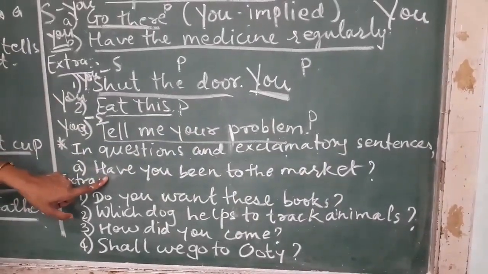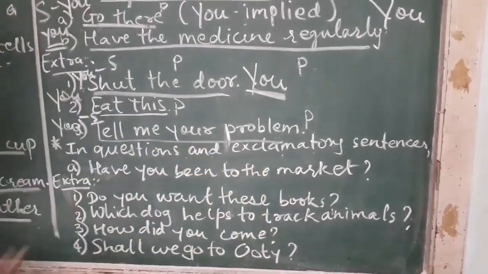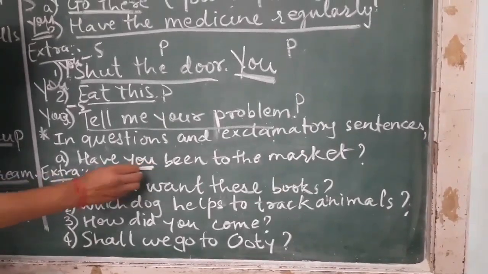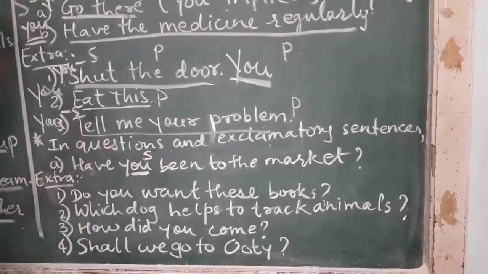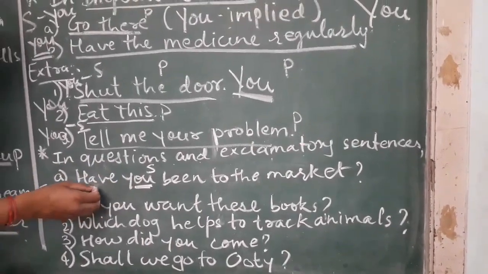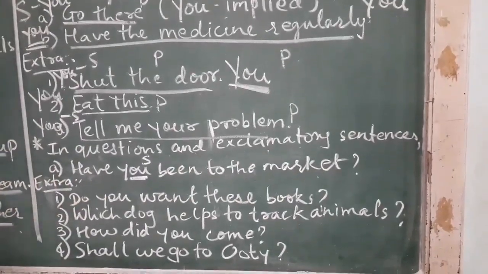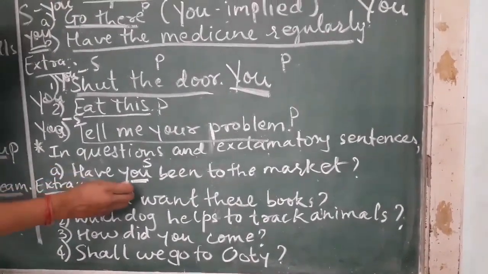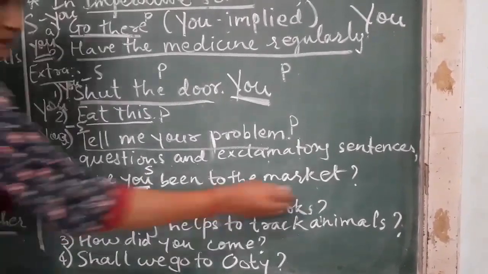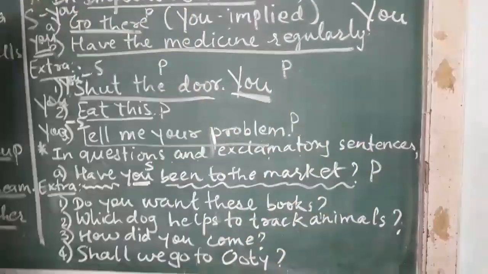Now let us learn about the sentences which are related to questions and exclamatory sentences. This sentence is given in your textbook. Have you been to the market? About whom are we talking in the sentence? We are talking about you. So you is our subject. Now see, this is coming in between the sentence. It is not at the beginning, it is not at the end. So you have to ask, whom are we talking about in the sentence? We are talking about you. So you becomes your subject. And have been to the market becomes your predicate.